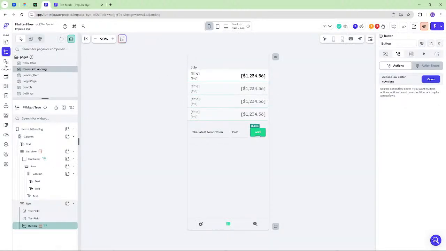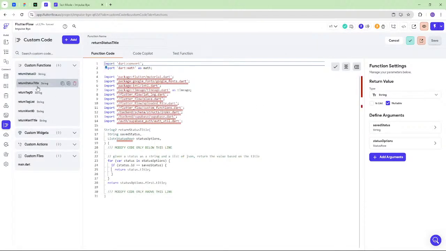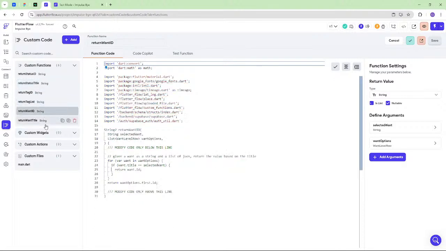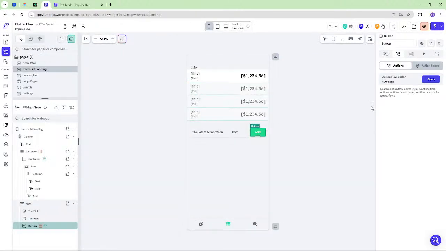Yeah, I wrote all those custom functions, and then I learned about the Postgres views and didn't need them anymore because I could just have the view send over the titles and everything.